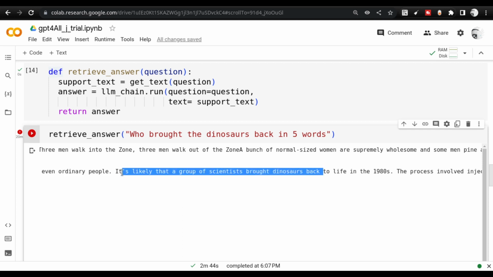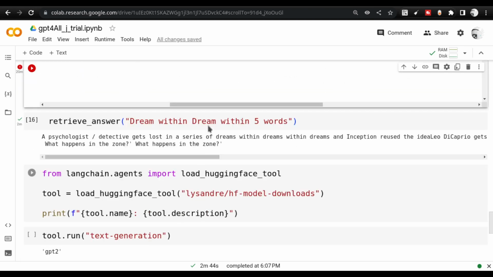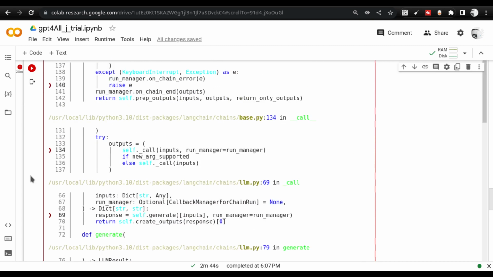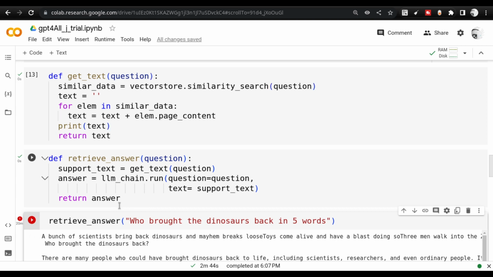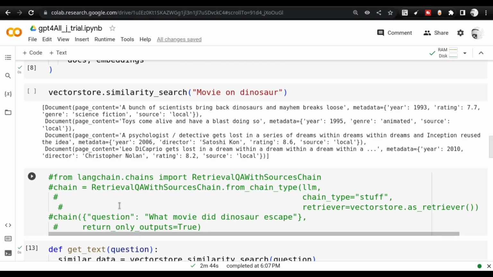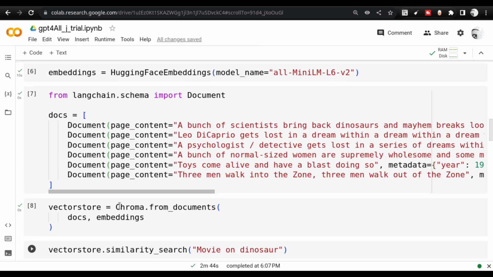So in some way it is actually looking at the data that is provided to it, but not immediately. There is still a good deal of improvement needed, but it's a good start to begin with. With the output you guys have already seen, let me walk you through the code.